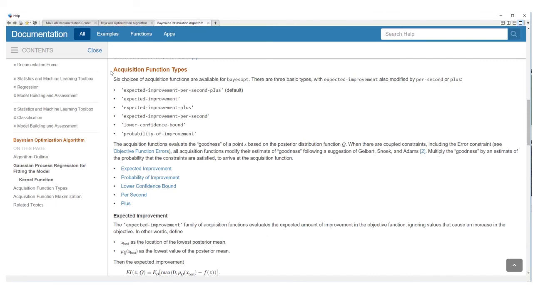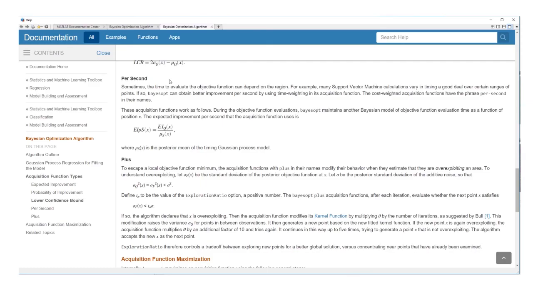One other really cool thing about Bayesian optimization is that it doesn't just look at how accurate a model is. It can also take into account how long it takes to train. There could be sets of hyperparameters that cause the training time to increase by factors of 100 or more, and that might not be so great if we're trying to hit a deadline. You can configure Bayesian optimization in a number of ways, including expected improvement per second, which penalizes hyperparameter values that are expected to take a very long time to train.